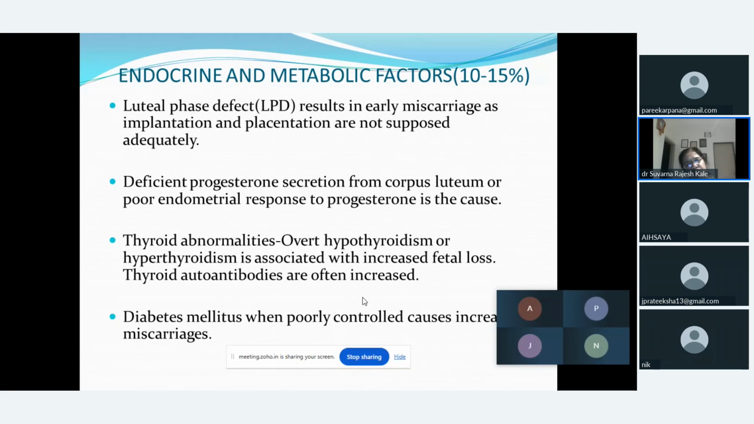Next cause is thyroid abnormalities. Thyroid abnormalities are found very commonly in females, and may be hypothyroidism or hyperthyroidism, which are mostly associated with increased fetal loss. Next, regarding the thyroid, there could be autoantibodies, which are often increased when we talk about thyroid abnormalities. The next cause regarding the endocrine or metabolic factors is diabetes. If there is uncontrolled diabetes, it has an increased risk of miscarriages. So these are the factors contributing to endocrine or metabolic causes.